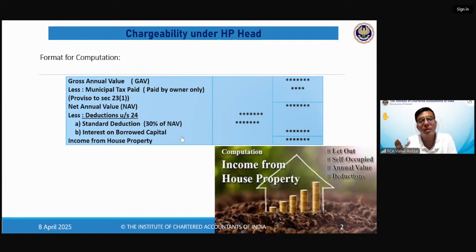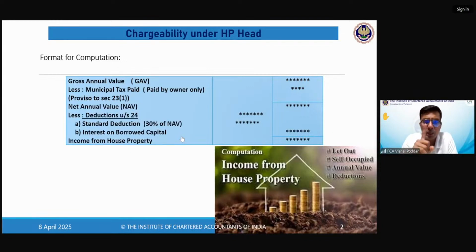Interestingly, if you have multiple businesses, many people do have multiple businesses. For different businesses, you can have different methods. It is not compulsory that you should have cash for all or mercantile for all. You are given that option. So for business head and for other sources head, you are given a choice. Again, all this is with some exception. So whenever I say you have to take it with a pinch of salt, provisions are there, exceptions to following this. Otherwise, this is the general rule.